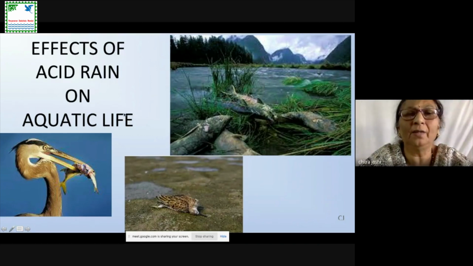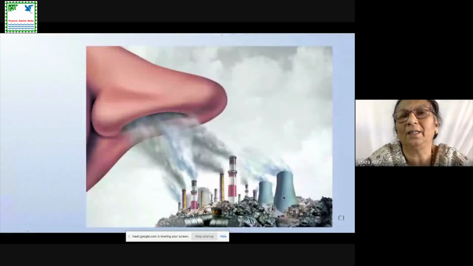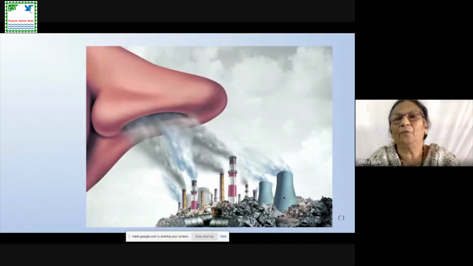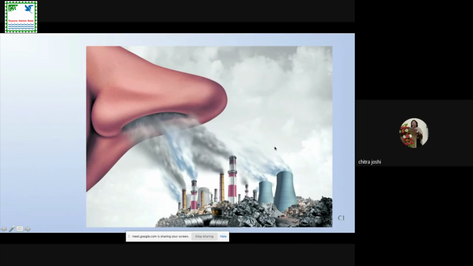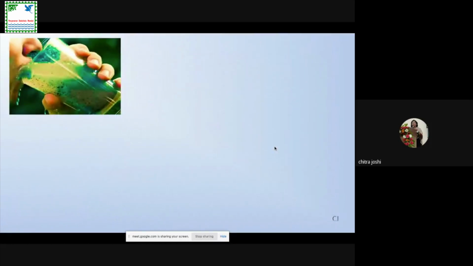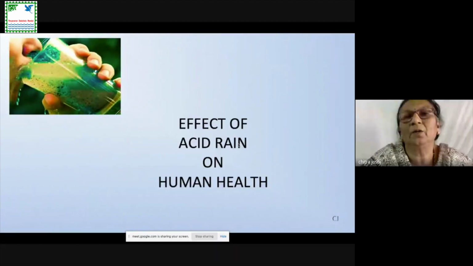And further you can see that the destruction of this aquatic life is affecting the bird life. Birds may also die because of this acidic rain. These acidic fumes or smoke, when we inhale continuously, ultimately affect our health also. So inhaling acidic fumes or drinking that contaminated water affects human health.